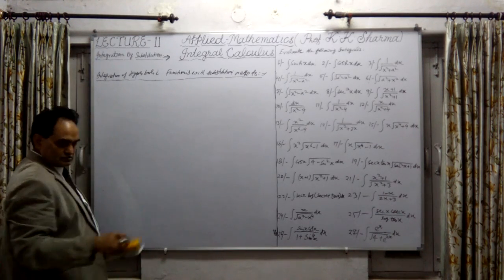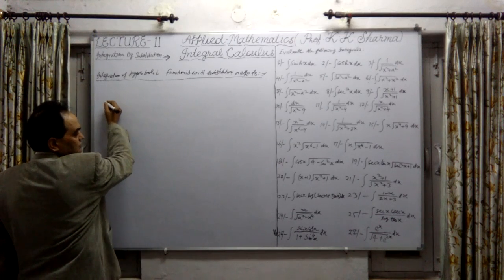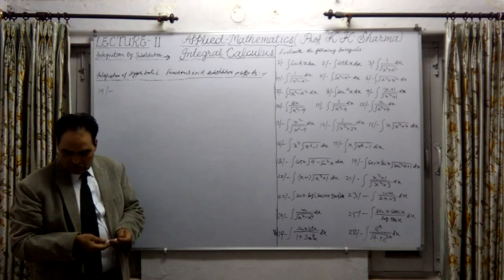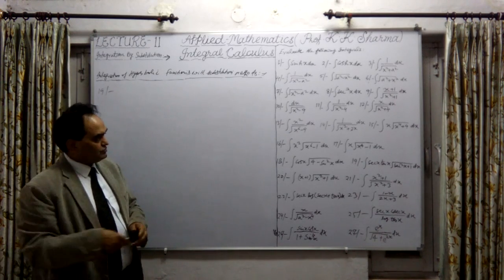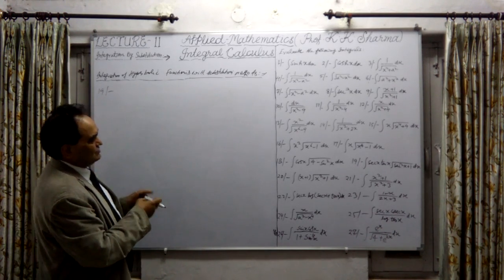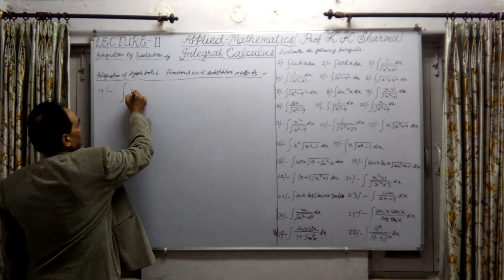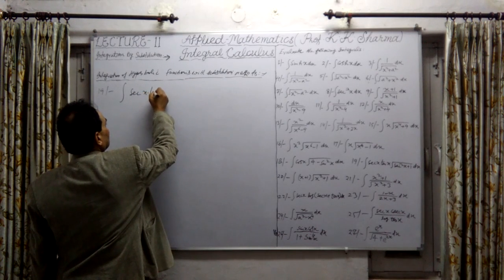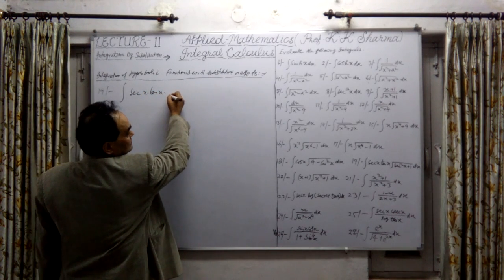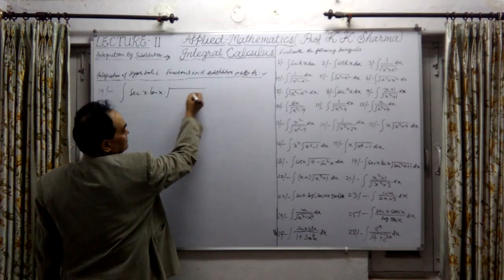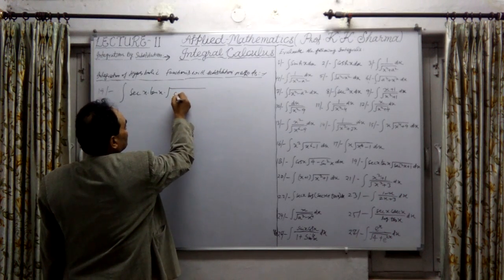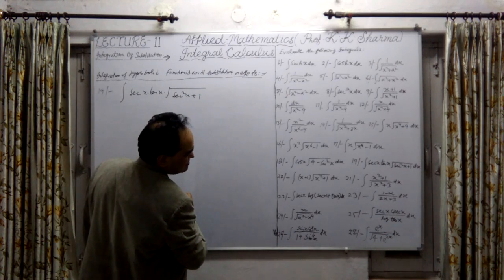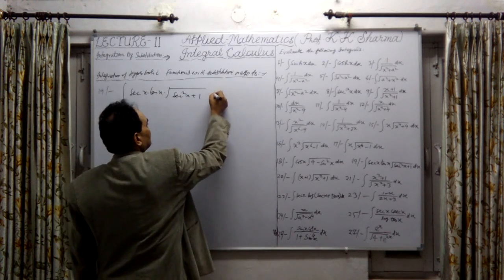Question number 19. And question number 19 is what? Okay, this is the integral of secant x tan x, then under root secant square x plus 1, dx.